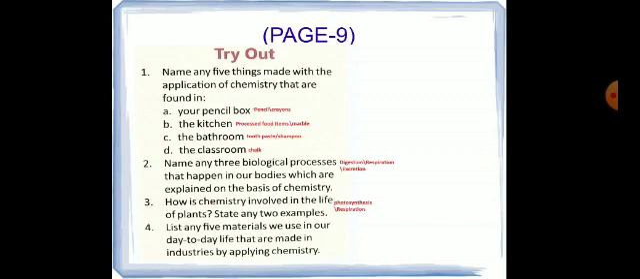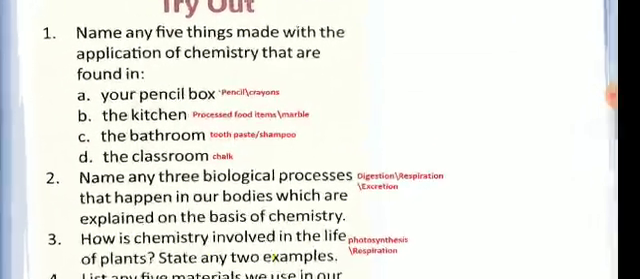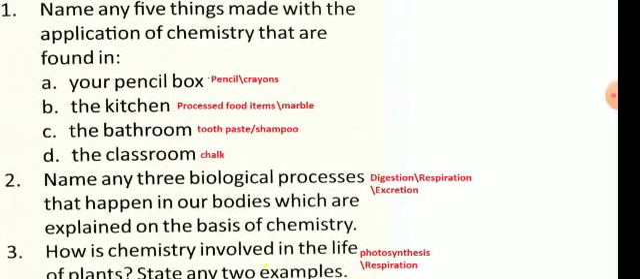In the classroom, chalk. Now question number 2 is, name any 3 biological processes that happen in our bodies which are explained on the basis of chemistry. So 3 I have written here. First one is digestion, respiration and excretion.